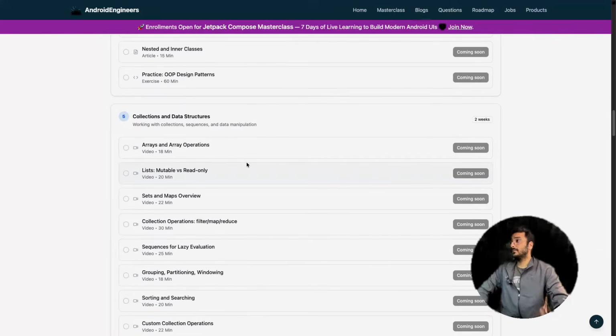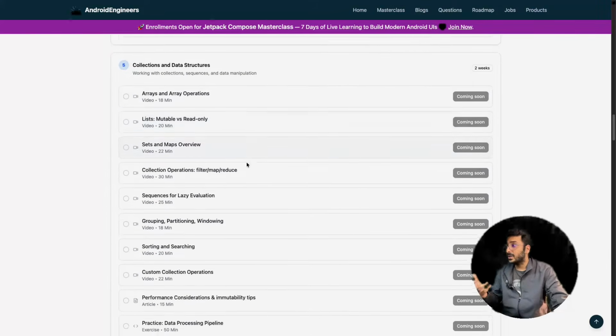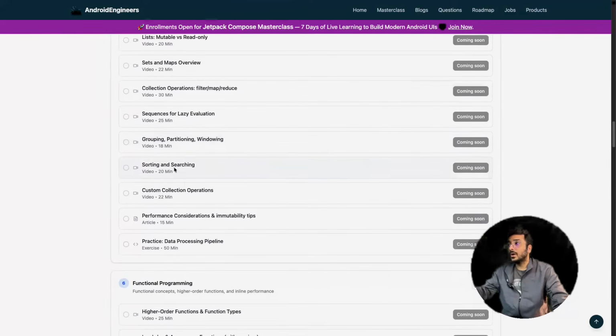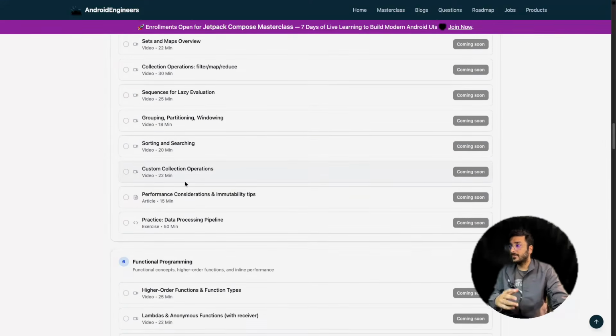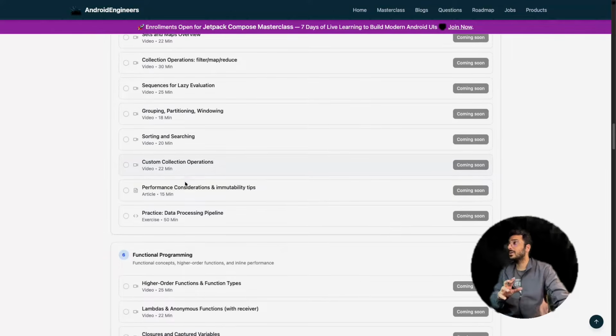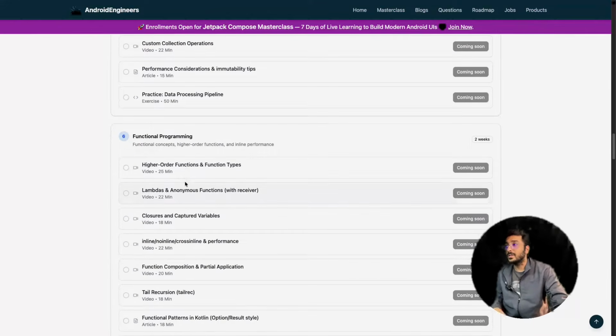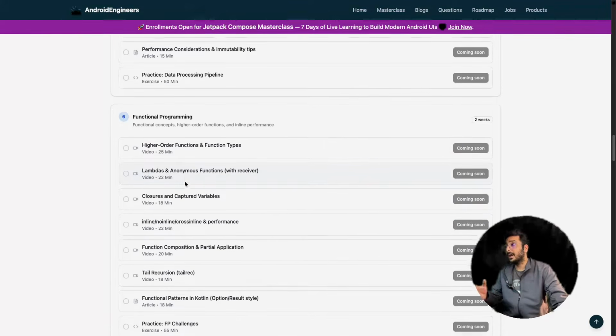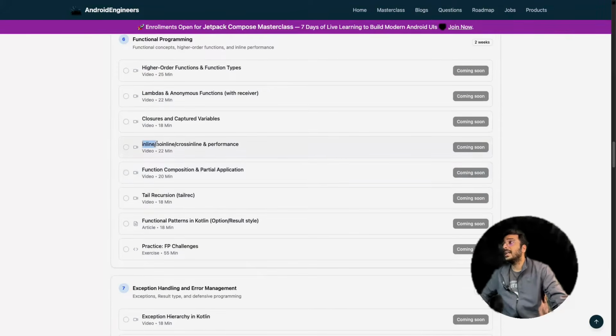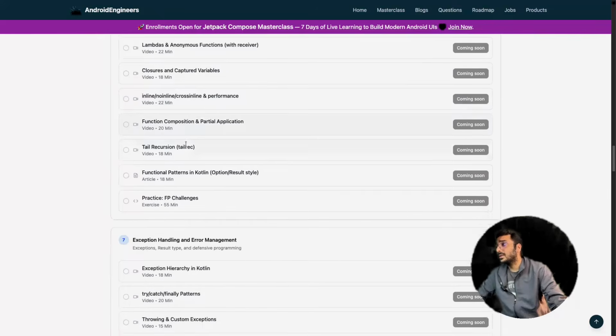After that, you should know about arrays, lists, different types of collection objects, sequences, sorting, and searching algorithms. If you are a fresher, you already know about time complexity and space complexity, you must be reading them nowadays. So you should know these kinds of things. After that, functional programming: how to pass a function to a function, how to take a function as a parameter. These are very important. Inline is also very important: inline, noinline, crossinline. These are very important parts of Kotlin.